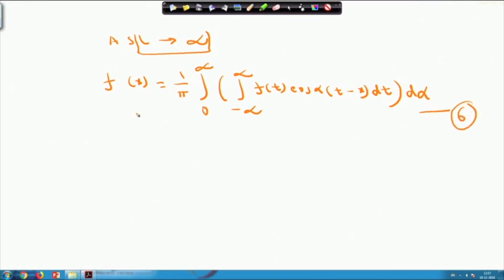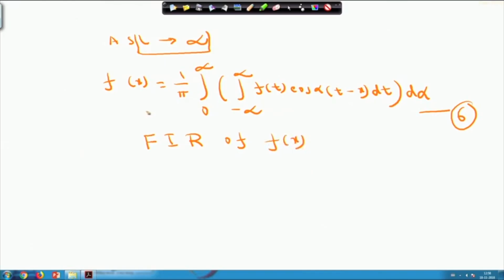So, f x as L approaches infinity, we write f x equals 1 by pi, integral 0 to infinity, integral minus infinity to infinity f t into cos of alpha into t minus x dt into d alpha, and this expression is known as the Fourier integral representation of the function f x.